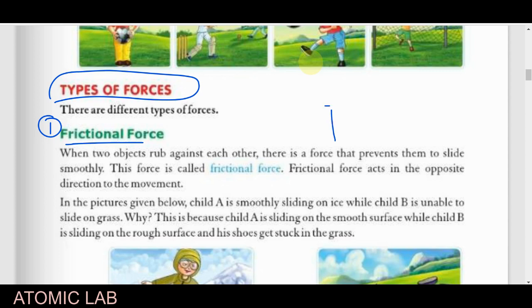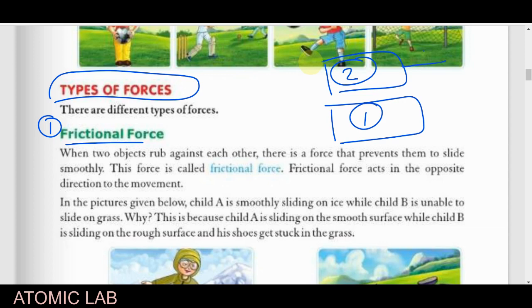Suppose I just make two objects. This is the first object, this is the second object, and we are assuming that the second object is moving over the first object's surface in that direction. Definitely the surface of the first object will try to stop the second object moving in that direction. So this is a kind of opposite force.